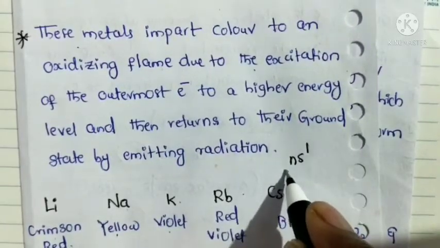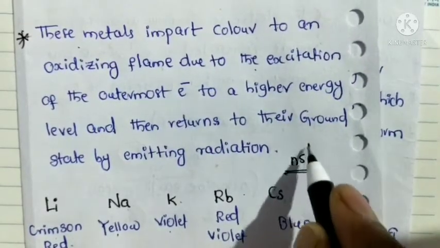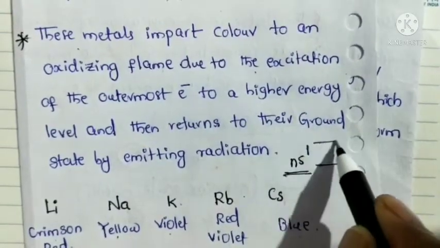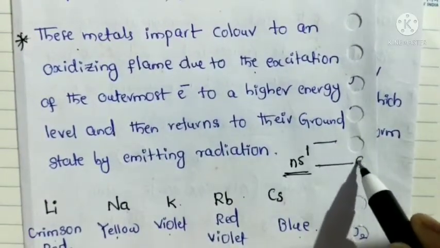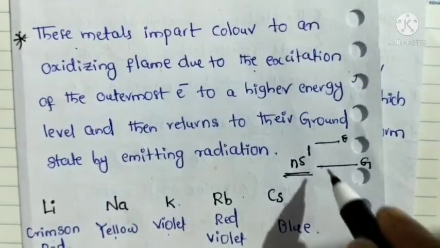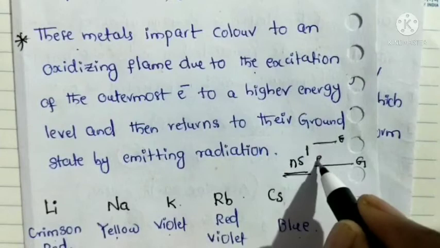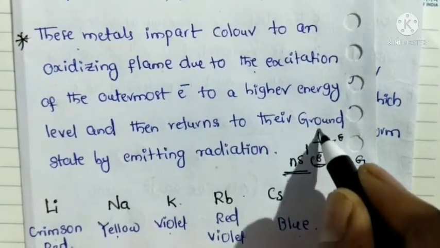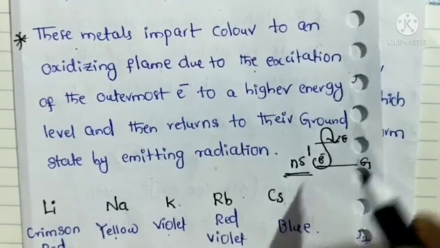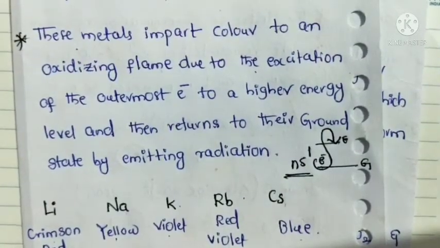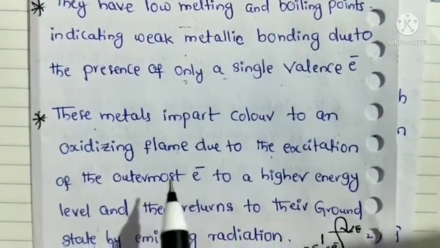How many electrons are there in the valency shell? A single electron. So for example, there is a ground state and there are excited state energy levels. The ground state electron goes to the excited state whenever the metal is exposed to flame. That is the meaning.